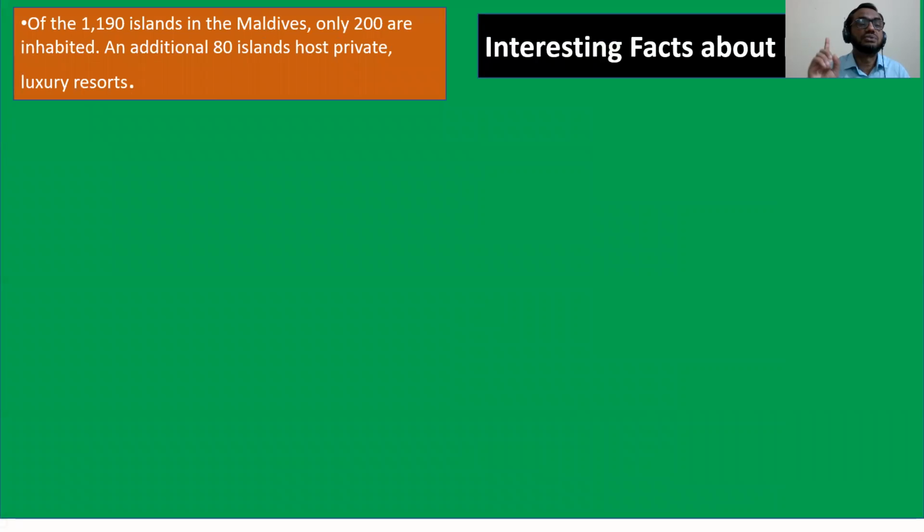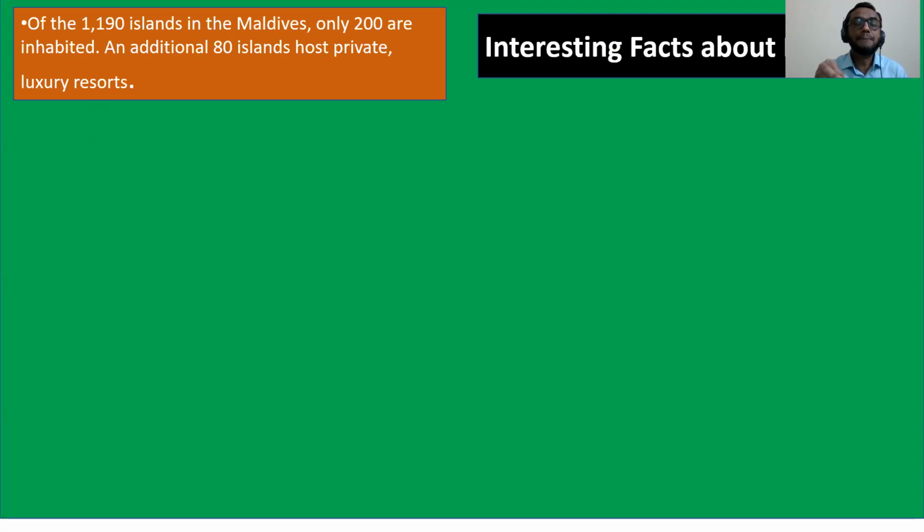The first one is, of the 1,190 islands in the Maldives, how many islands in Maldives? 1,190 islands. In the Maldives, only 200 are inhabited.